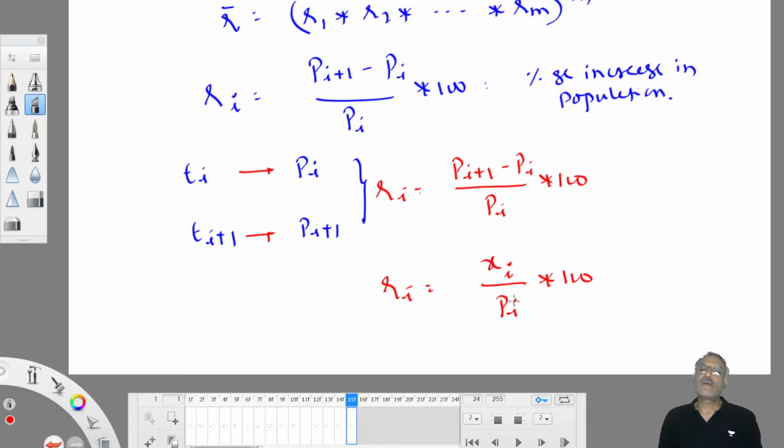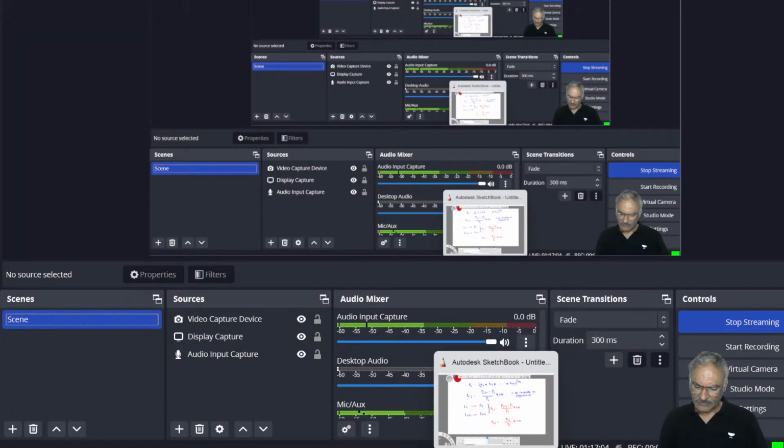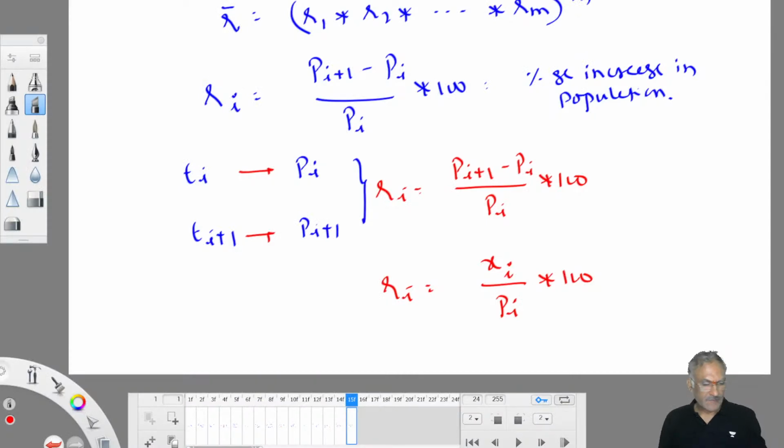Comfortably you can work out future population by the geometric increase method. Clear? Am I confusing you? Any confusion is there, you can ask me.